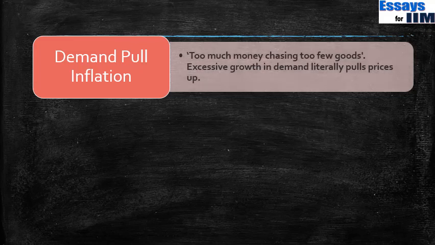Demand pull inflation. Demand pull inflation in very simple terms means too much money chasing too few goods. Excessive growth in demand literally pulls prices up. So it means that if the demand in the economy suddenly rises for whatever reasons, in that case, the prices of the goods will start to increase. So if, let us say, for whatever reasons, the people start demanding more and more for some goods, the prices of those goods will obviously increase.